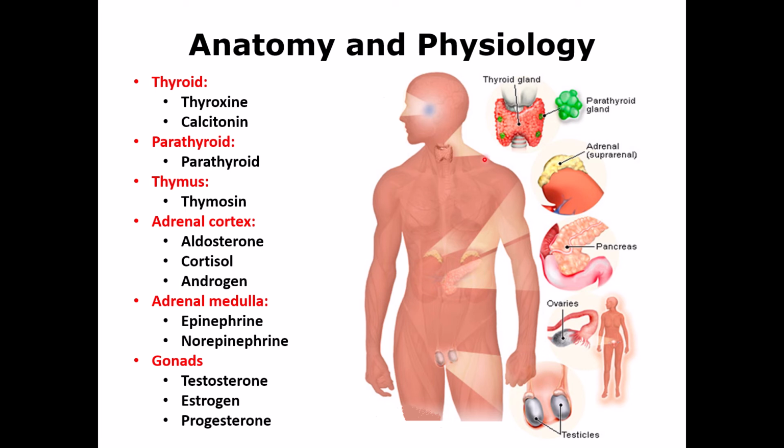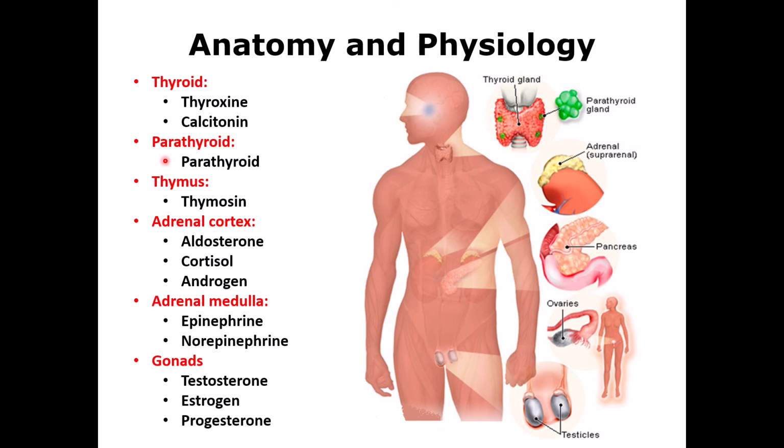Parathyroid, there are 4 of them, and they're located in the posterior part of the thyroid gland. So this image is not very accurate because they should be in the posterior part of the thyroid gland, not anterior. And they are important for calcium. They're really important because calcium has a vital function in the body.